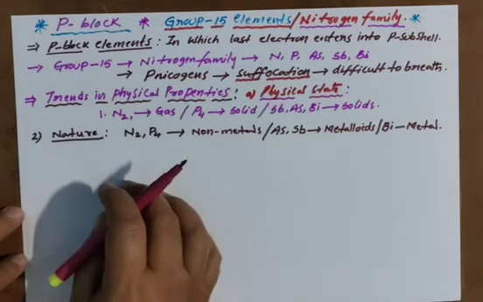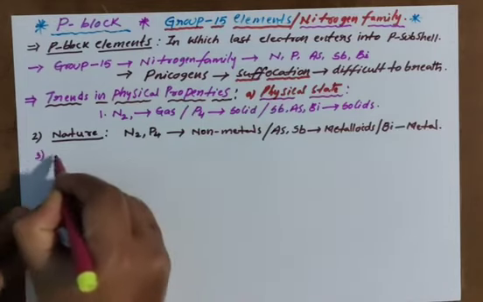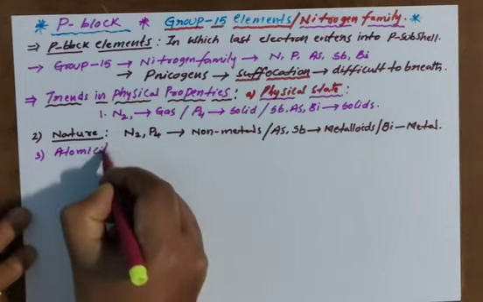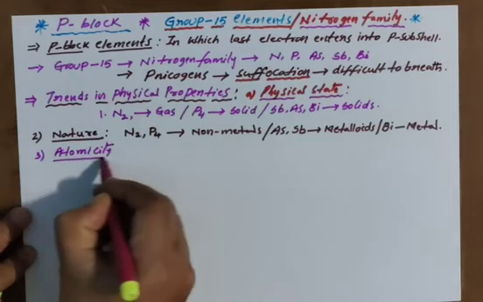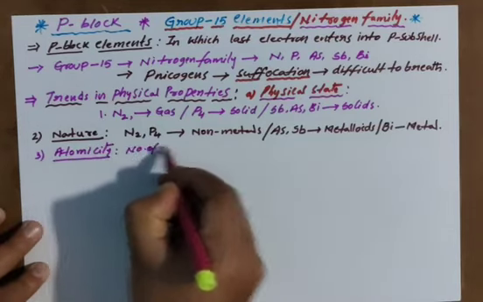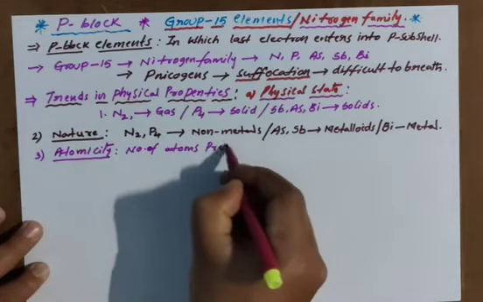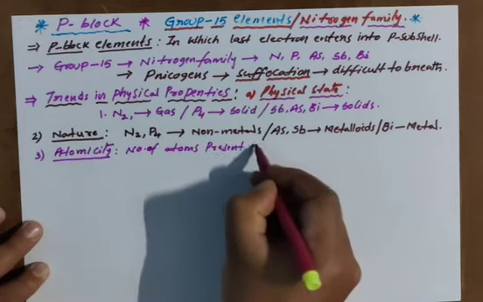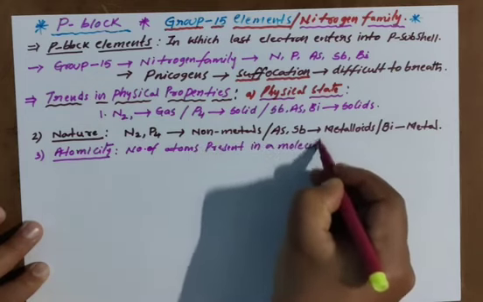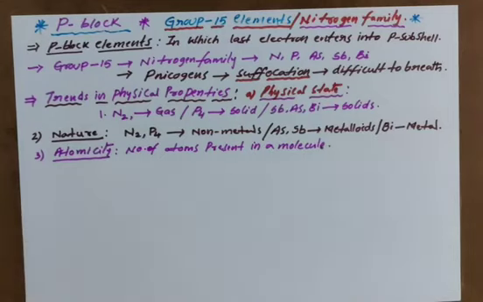Next we have an important property, atomicity. What is atomicity? The number of atoms present in a molecule is called atomicity.